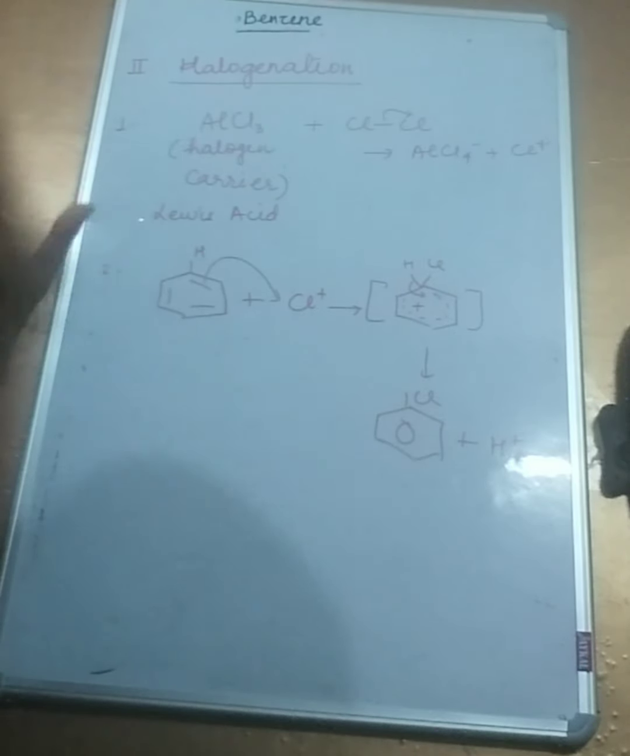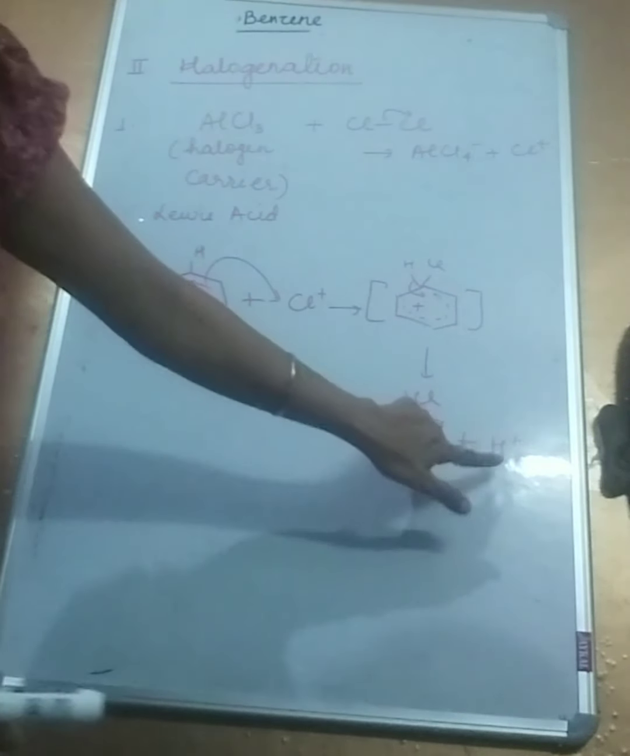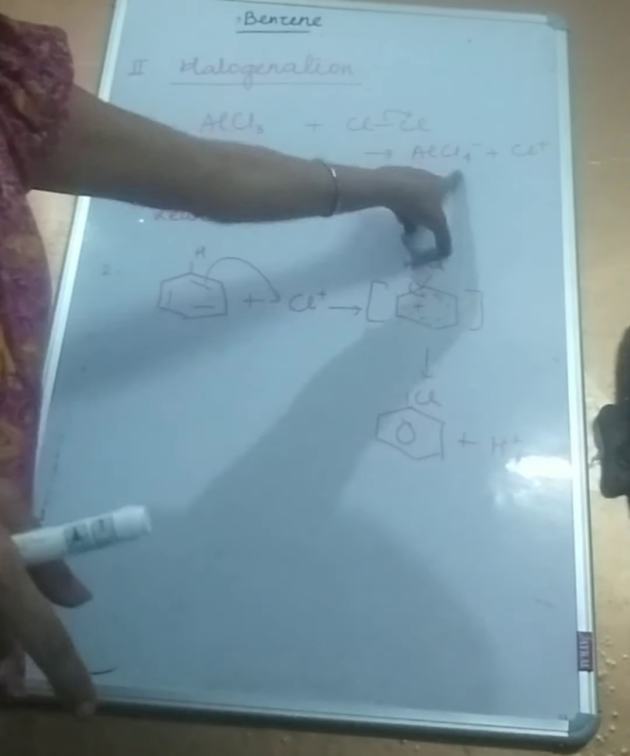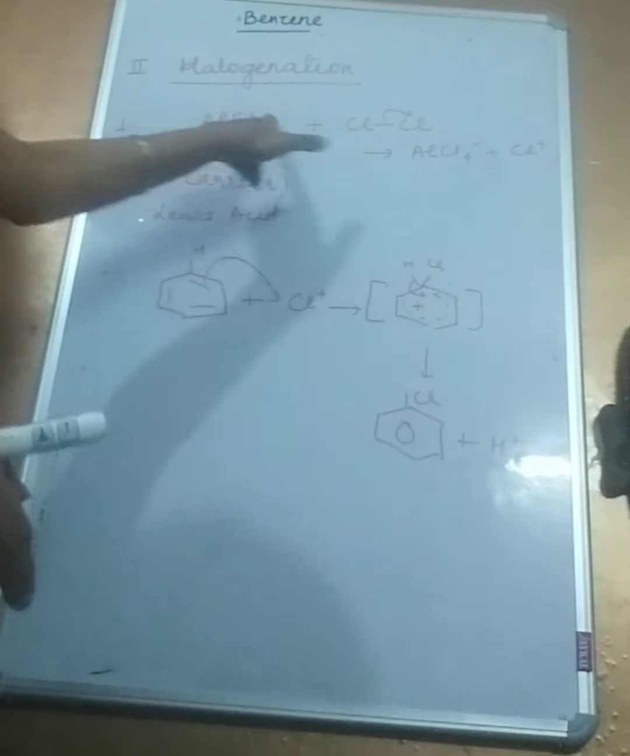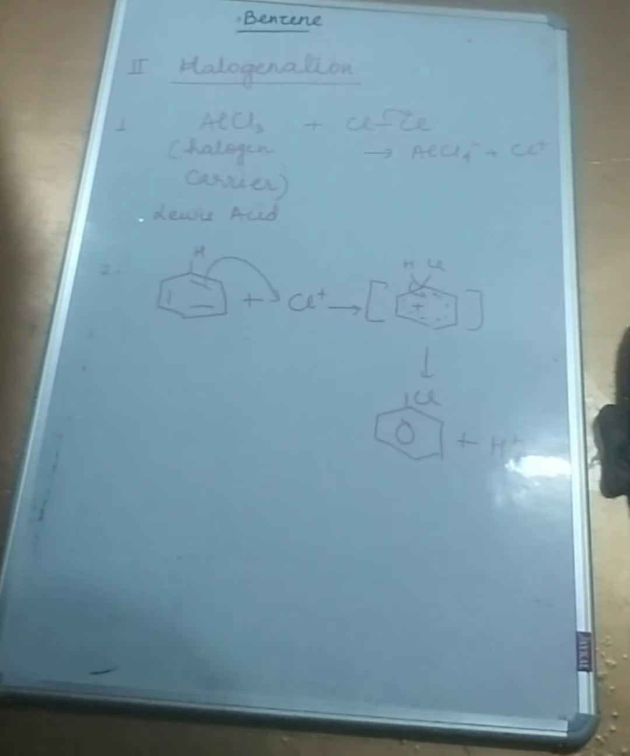Remember, a catalyst will never be used up in the reaction. So I'm not writing it down, but it's food for thought. Think what is happening. H plus takes away the Cl minus, becomes HCl, AlCl3 returned back. So the regeneration of the catalyst.